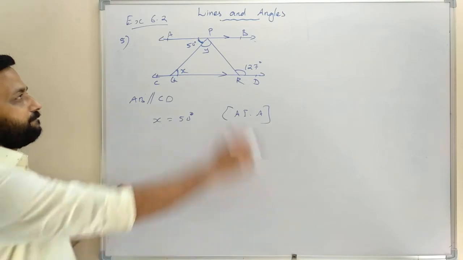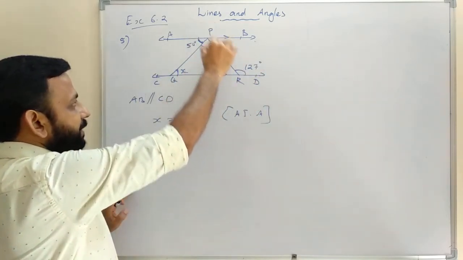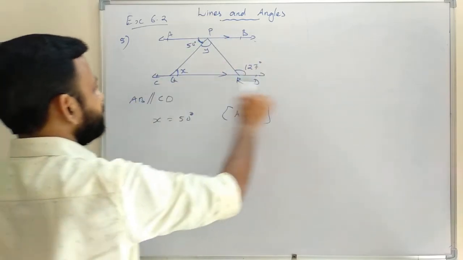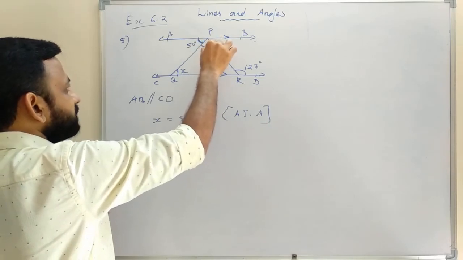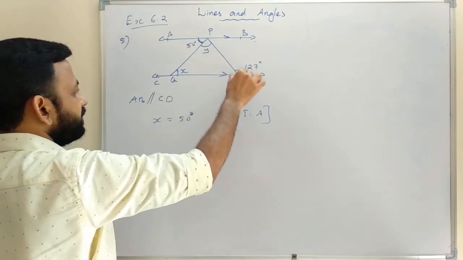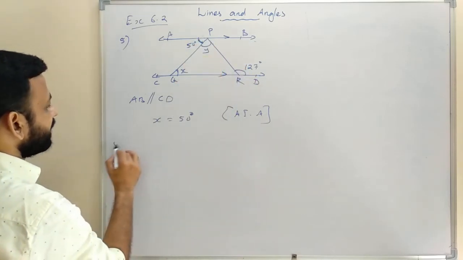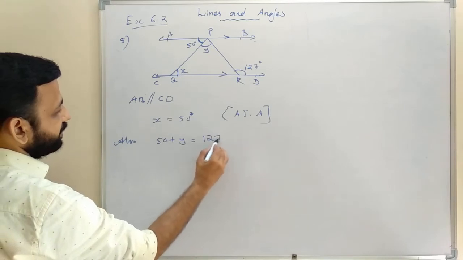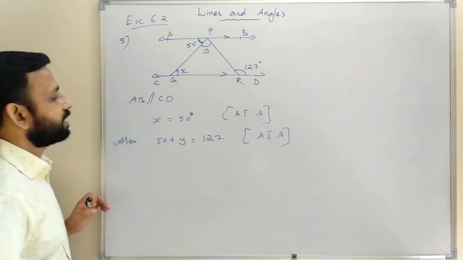Then AB is parallel to CD, and PR is a transversal. Therefore 50 plus Y is equal to 127. Reason: alternate interior angles.